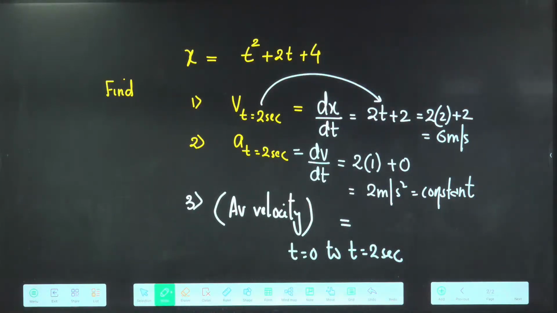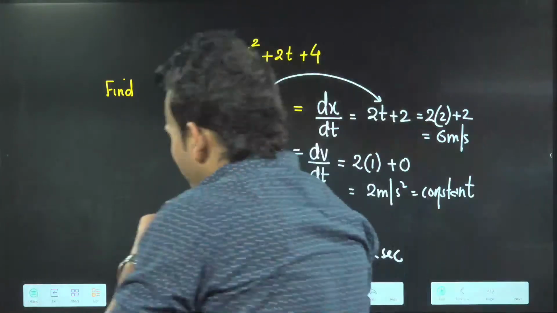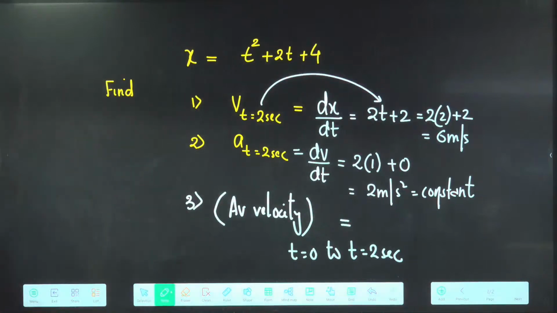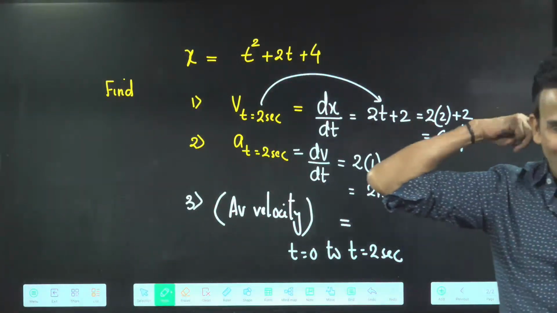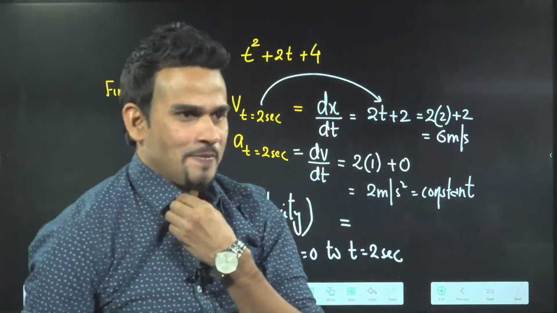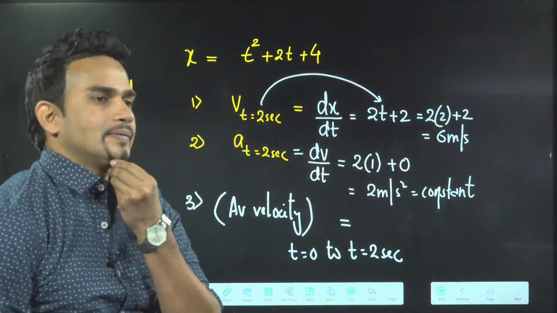How will you calculate average here? Finding instantaneous is easier; for average you have to do the calculation. How will you calculate average velocity?